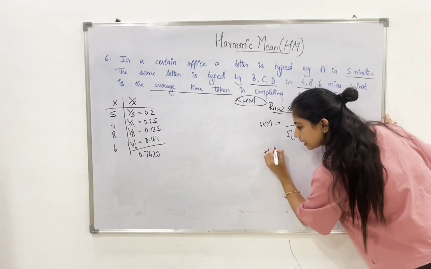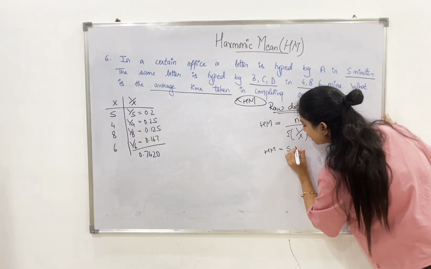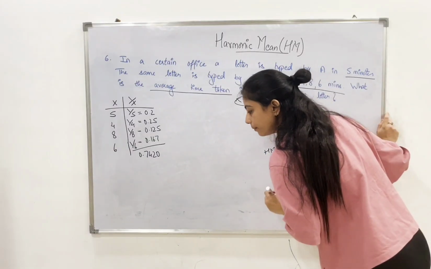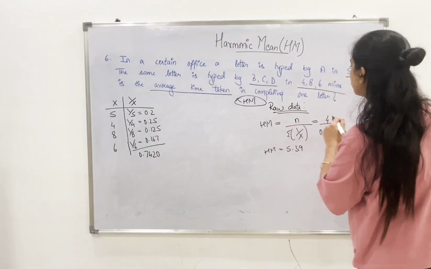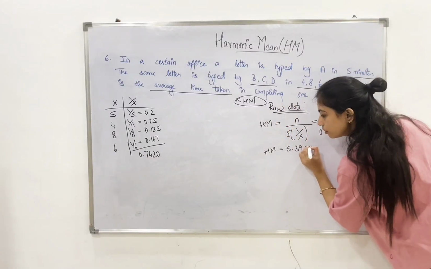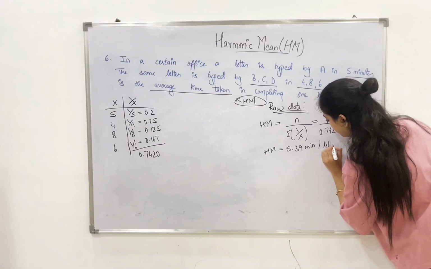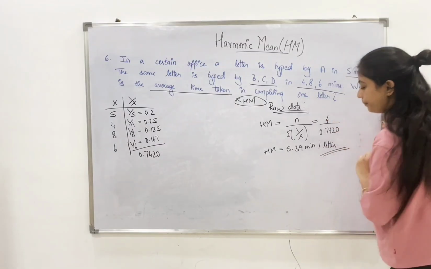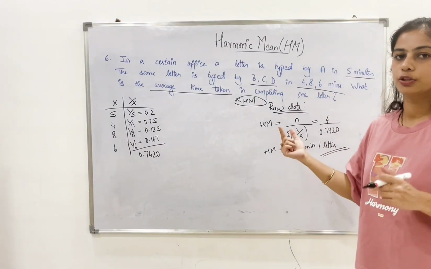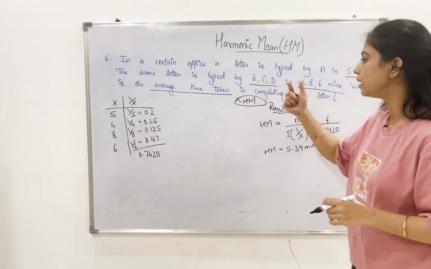So the final answer for this is 5.39. Since they're talking about the minutes to complete, it is minutes per letter. Don't forget to mention the units if they have given that to you in the question.